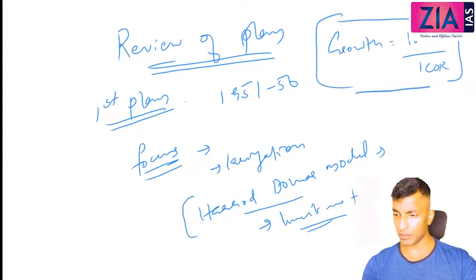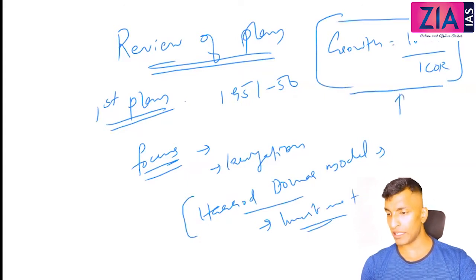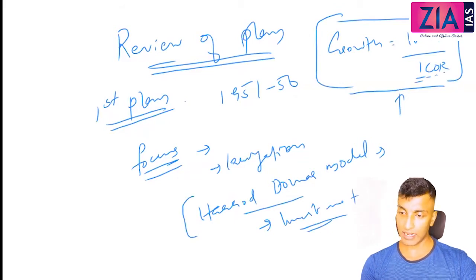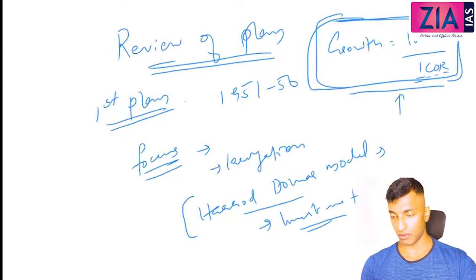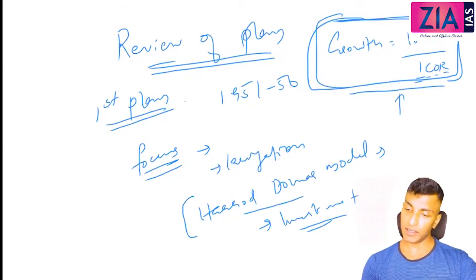I will discuss what this ICOR is. I've discussed or not in some other module, I don't remember exactly. ICOR means incremental capital output ratio. I will discuss it later. This is coming as part of a different module, okay? So just write here Harrod-Domar model.